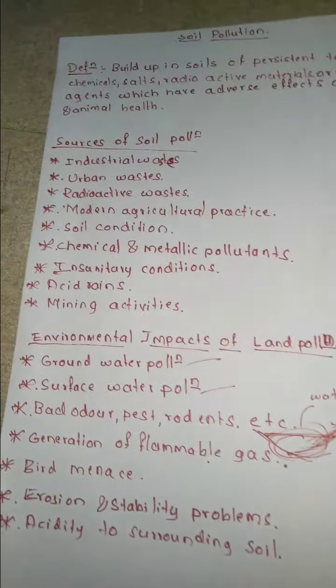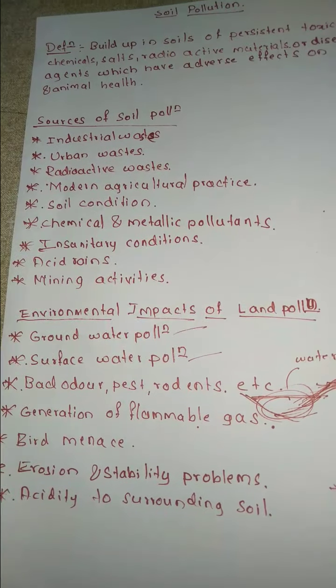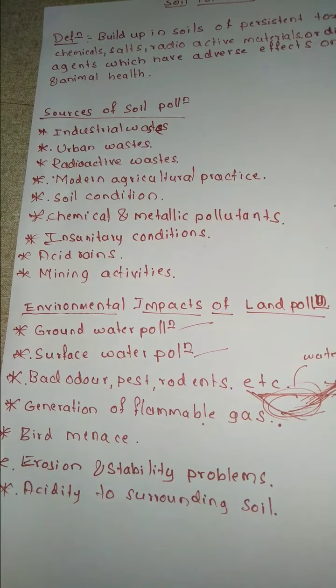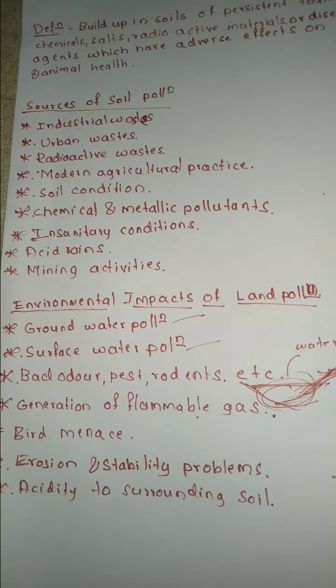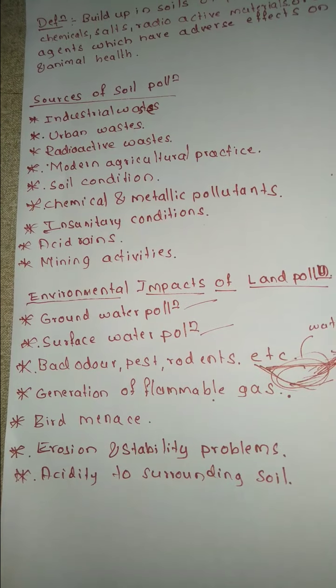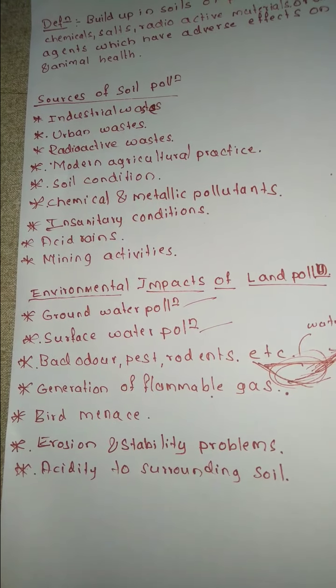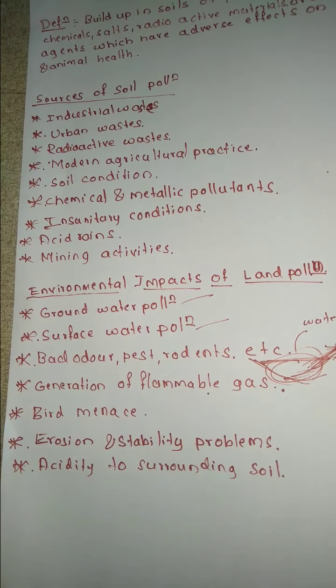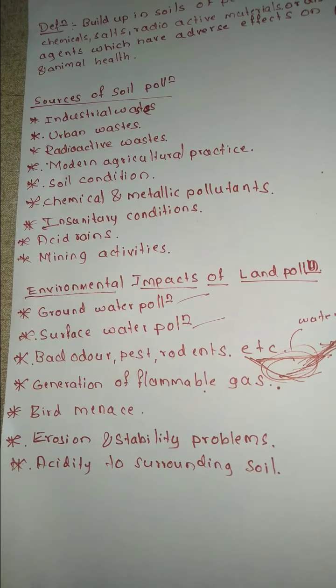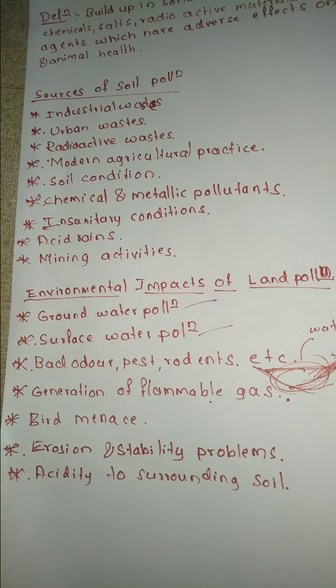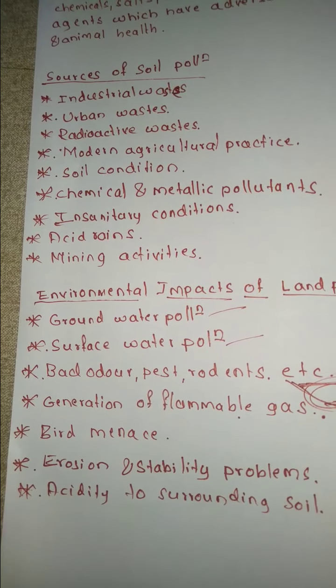Then erosion and the stability of the soil is also going to be affected due to the huge amount of solid waste. Stability of the soil is also going to be affected when we throw too much solid waste on the land. Then acidity to the surrounding soil.